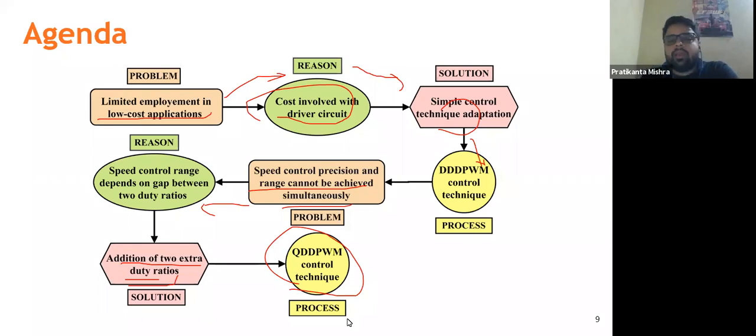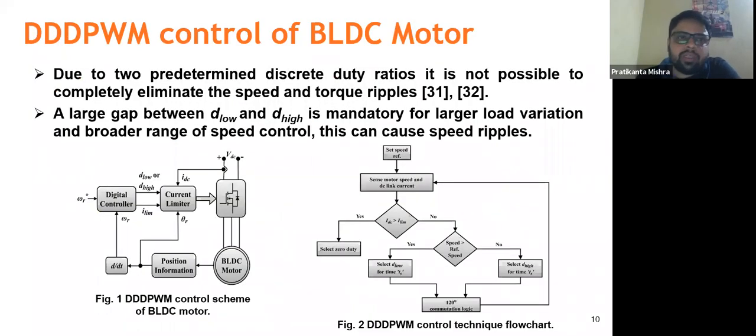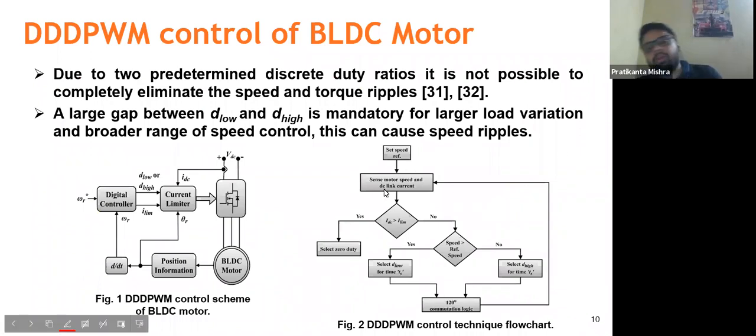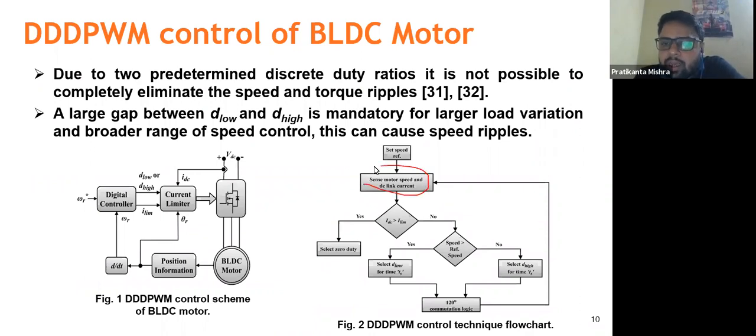Finally, I'll start by explaining what the triple DPWM control technique is. I'll brief it as much as possible. Here, we sense the motor speed and DC link current in triple DPWM. Then we compare the current with the current limit that we have set.